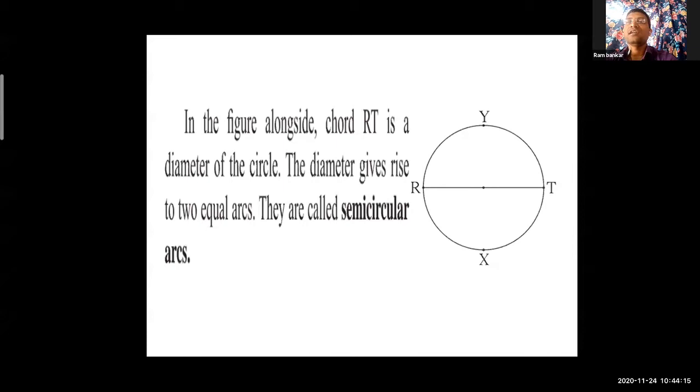Any circle has 360 degrees in total. If the diameter divides the circle, then the two parts of the circle are semicircular arcs. One arc is of 180 degrees and the second arc is of 180 degrees. 180 plus 180, how much? 360 degrees, the circle. Okay, move towards the next slide now.